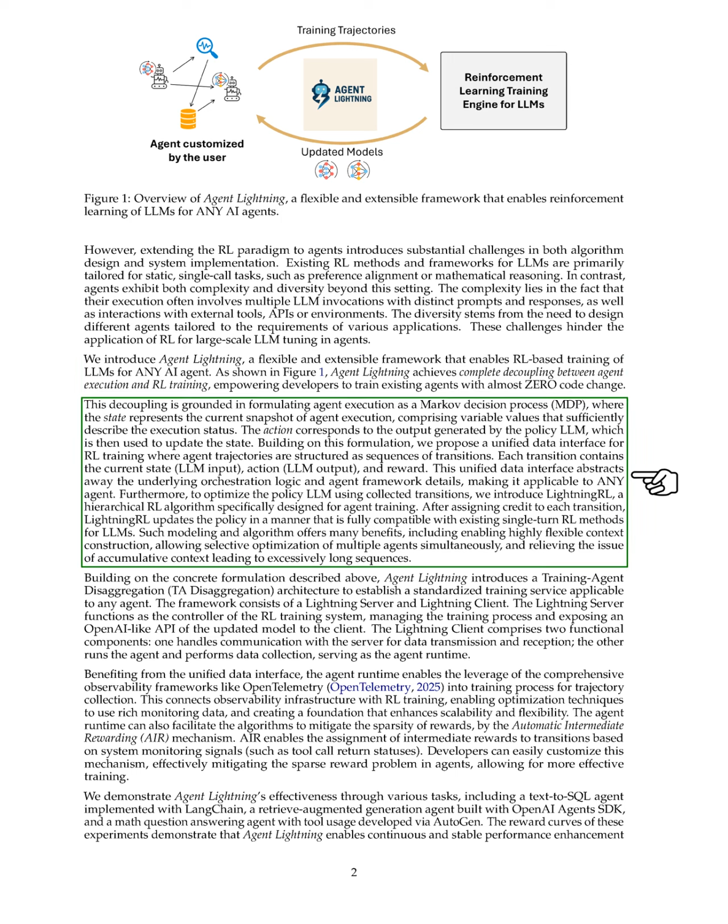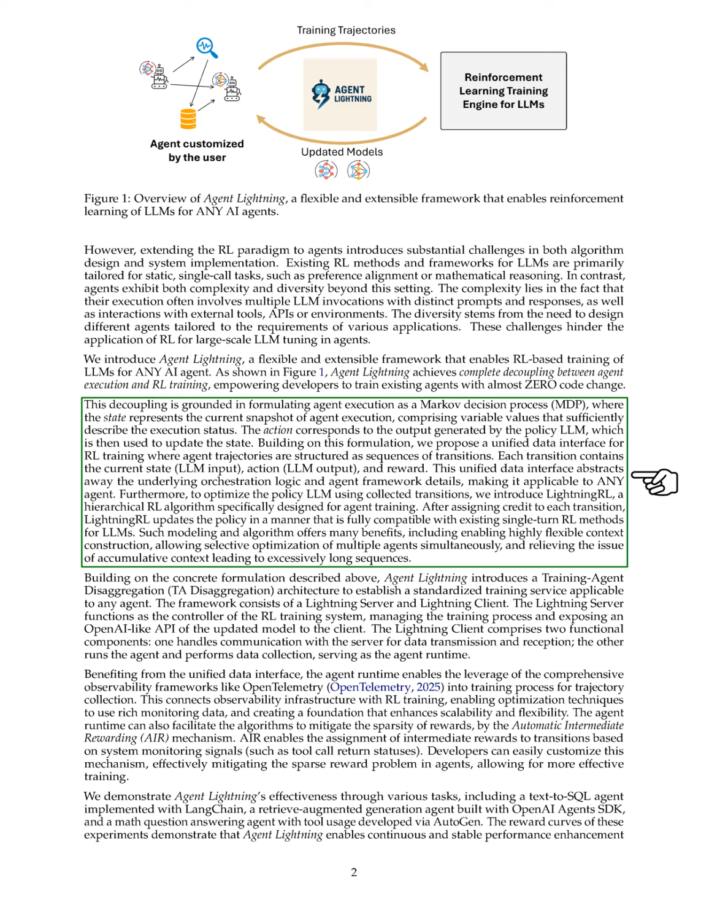We frame agent execution as a Markov decision process, where the state reflects the current execution status, and the action is the output from the policy LLM that updates the state. We propose a unified data interface for RL training, structuring agent trajectories as sequences of transitions that include the current state, action, and reward. This interface simplifies the underlying orchestration, making it applicable to any agent.